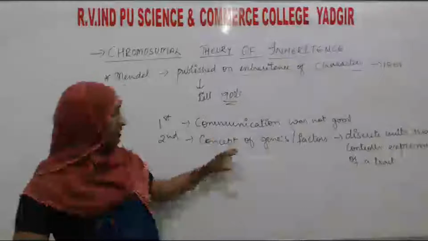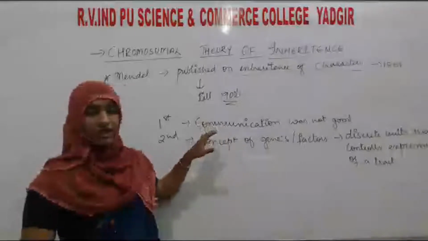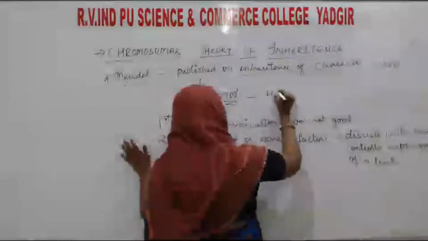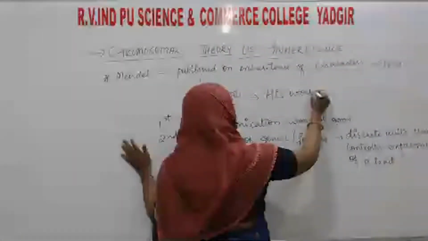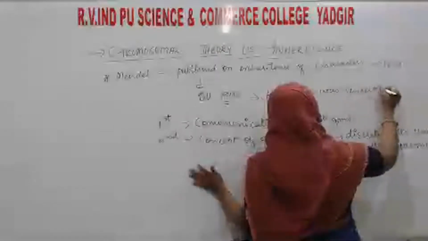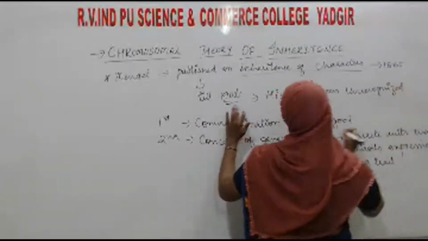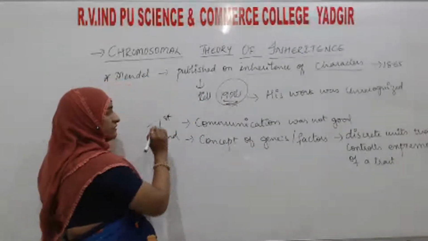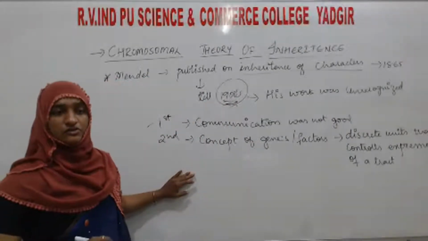See here, why his work was unrecognized till 1900. The first reason is that communication was not so good.